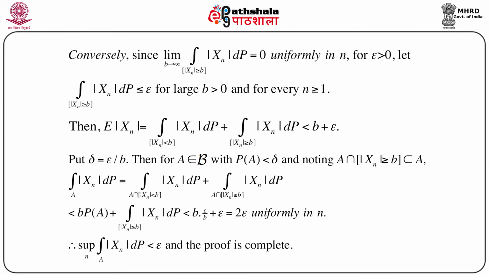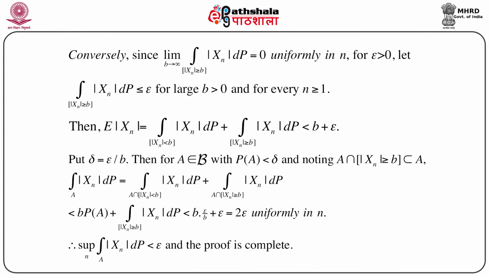That means we assume that the limit as b goes to infinity of the integral over mod X_n greater than or equal to b of mod X_n dP equals 0 uniformly in n. For every epsilon greater than 0, we can have the integral over mod X_n greater than or equal to b of mod X_n dP less than or equal to epsilon. Because this condition we have already assumed, since we are proving the if part, and since this is uniform in n, we can always find such an epsilon for b large enough. b is obviously positive, and for every n greater than or equal to 1 this holds.